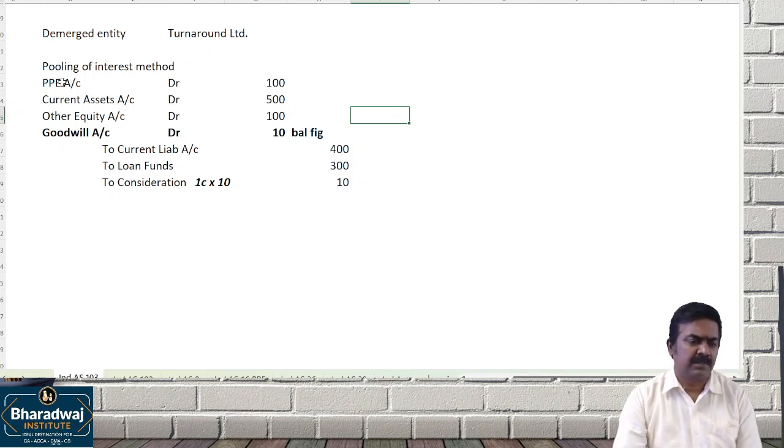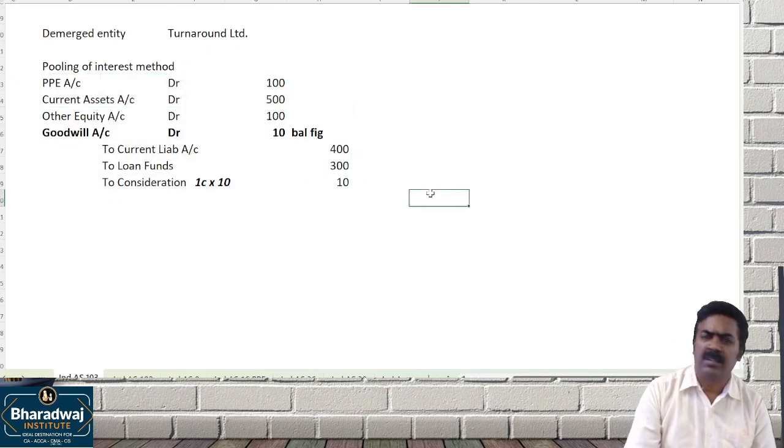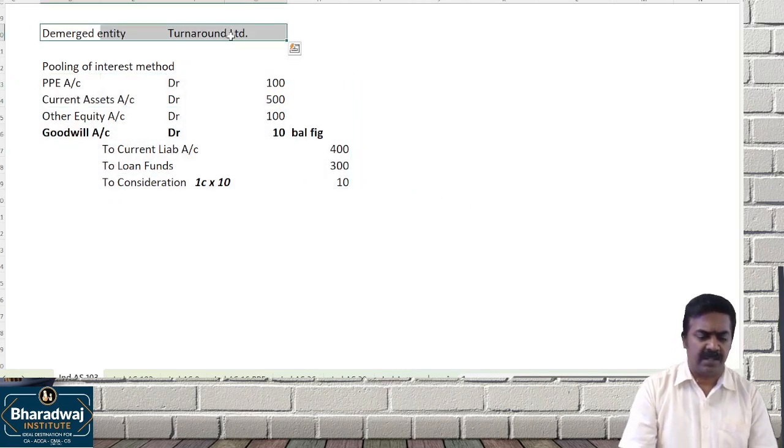Balance sheet வேணும். Balance sheet can do. Based on this entry, can prepare balance sheet.